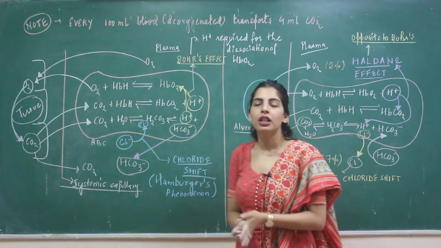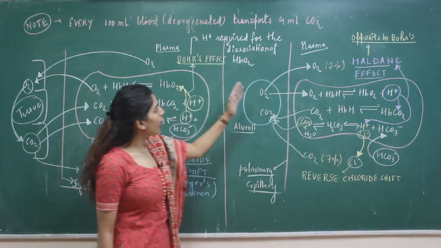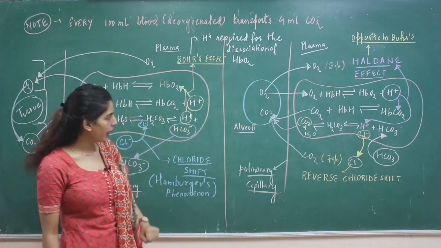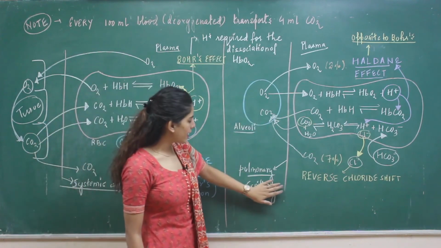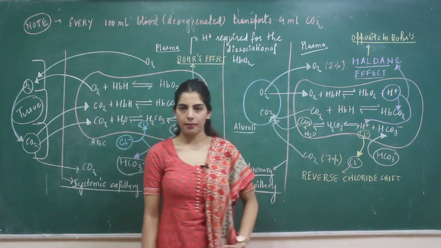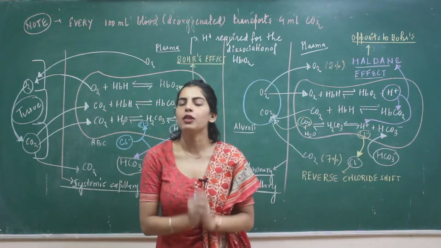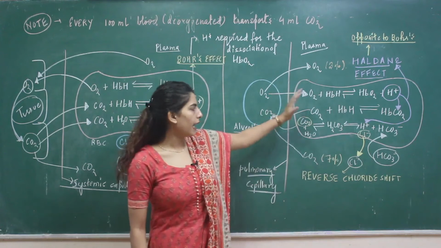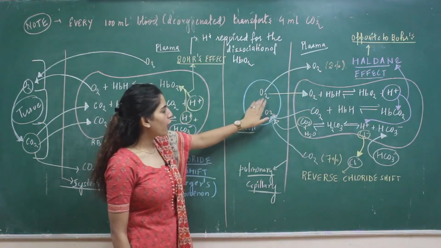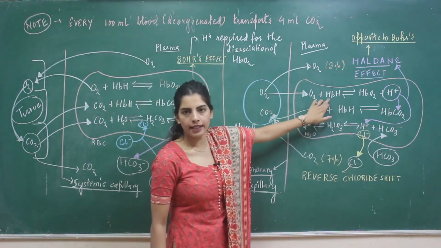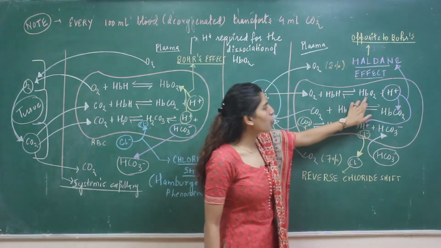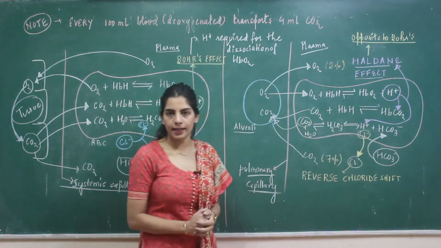Now talking about the other portion, which is this part. This is taking place in your lungs, in your alveoli. So this is the alveoli, this is the pulmonary capillary, this is again the RBC, and this is the plasma. So exact opposite reactions will be taking place in your alveoli. See, your oxygen, 3% diffused in the plasma, binds with the hemoglobin this time. Again hemoglobin is present as HbH. When HbO2 is formed, one H plus ion is released.